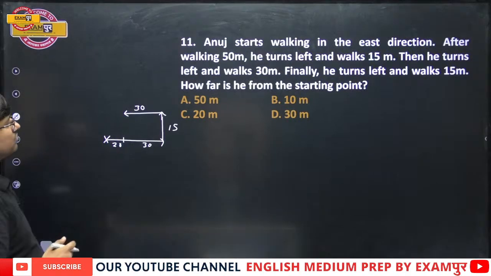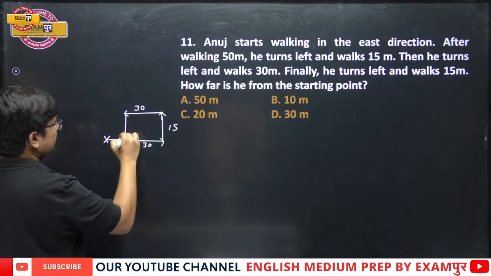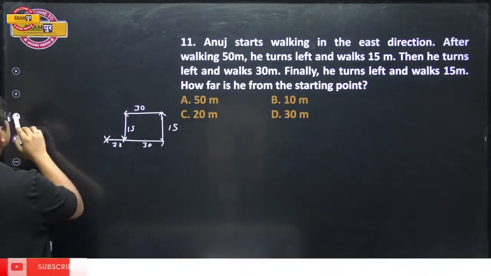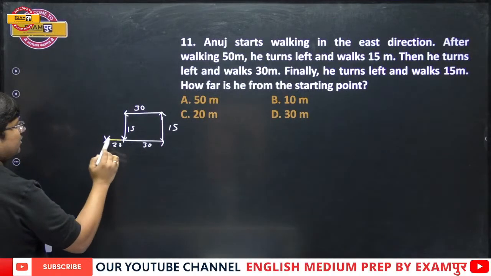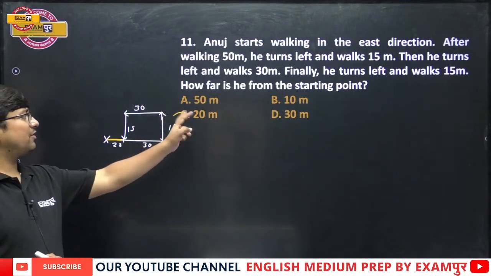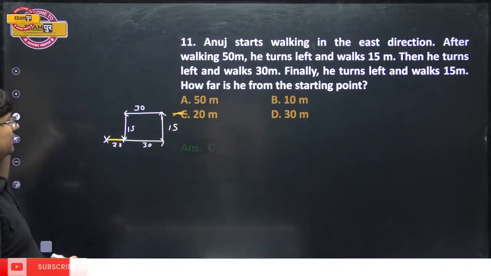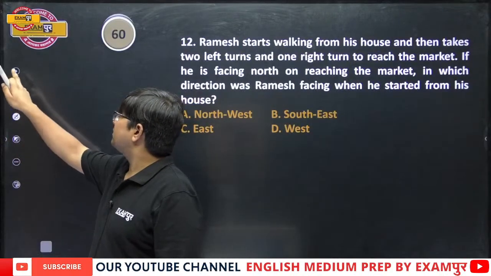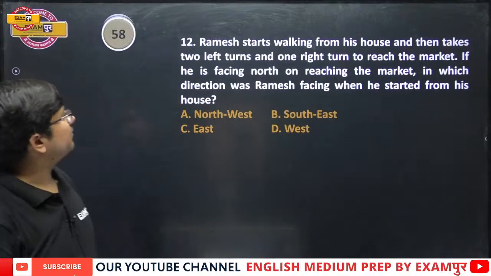Finally, he turns left and walks 15. Now, if this is 30, this is 30, this distance is 20 then. Okay. Now, how far is he from the starting point? I think the same thing I was just now telling, that the distance is 20. So these are the easy level questions. Okay, take the next one. Solve it, everyone. Quickly.